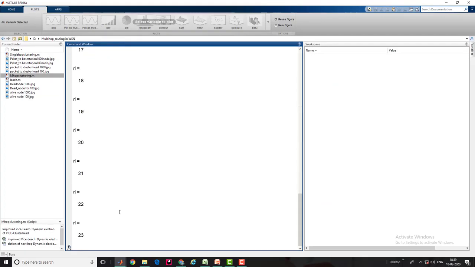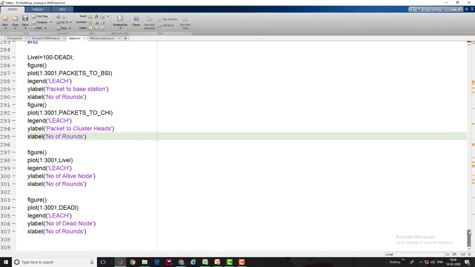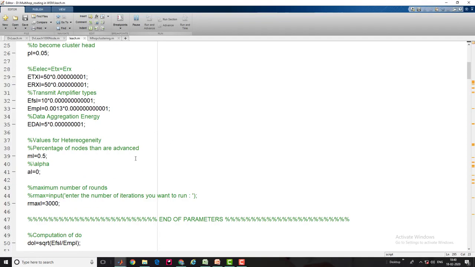So it's running again. You can see here when I increase the number of nodes, the time it consumes to run becomes large. Right now, behind the scenes, the environment becomes so dense. So while it takes some time, I'm going to explain the working methodology of LEACH and how you can increase its lifetime. I hope you guys know a bit about the LEACH protocol. So I'm going to start with the parametric description, which is the standard.